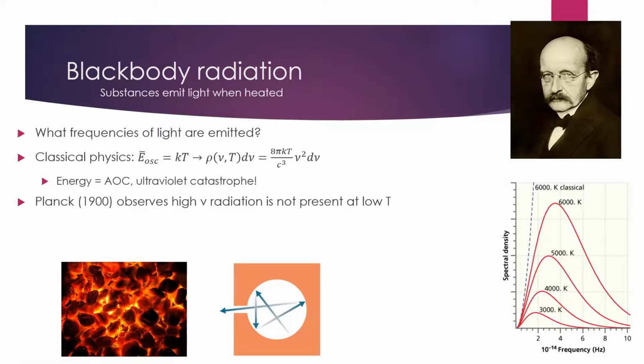And we'll look more at this in the next slide. But maybe the energy is actually dependent on the frequency of the light. And so if we have higher energies at 6,000 Kelvin, we get access to higher frequency light. Again, this relationship between frequency and energy might seem obvious to us as 21st century chemistry students, but it is not at all obvious to a 19th century physicist.